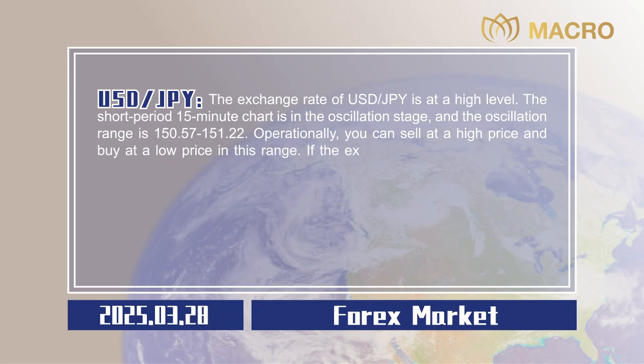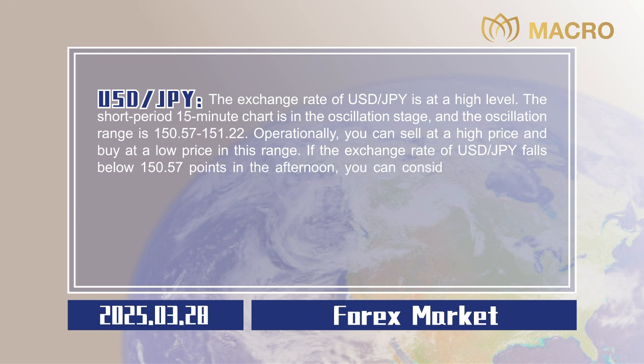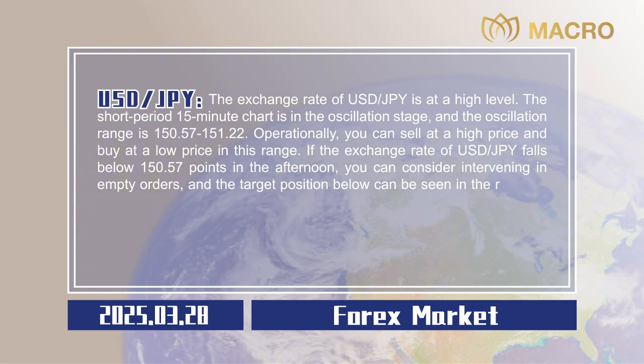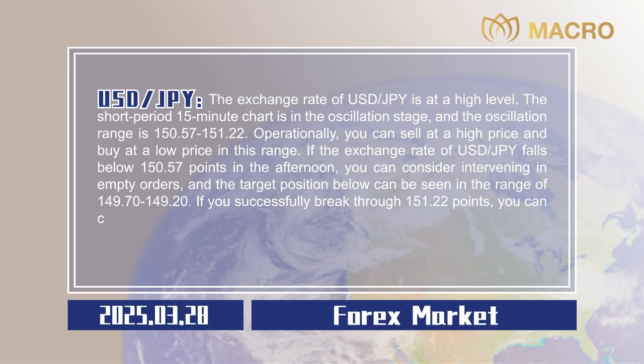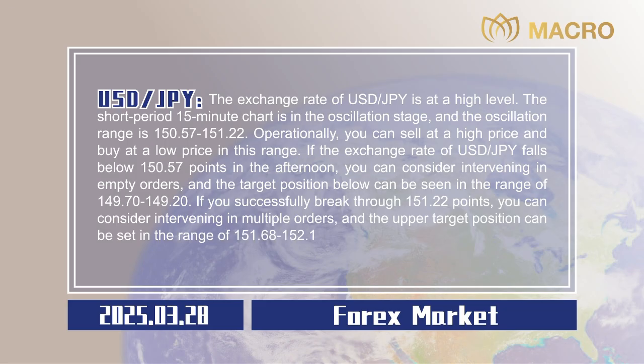If the exchange rate of US dollar to Japanese yen falls below 150.57 points in the afternoon, you can consider intervening in empty orders, and the target position below can be seen in the range of 149.70 to 149.20. If it successfully breaks through 151.22 points, you can consider intervening in multiple orders, and the upper target position can be set in the range of 151.68 to 152.15. Stop losses are all 20 points, 0.20.